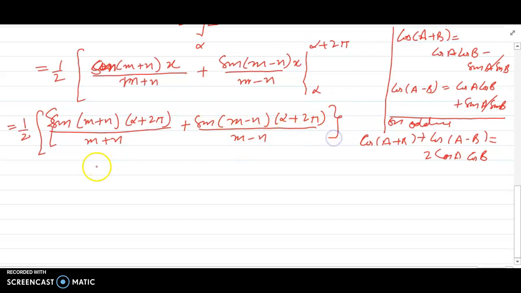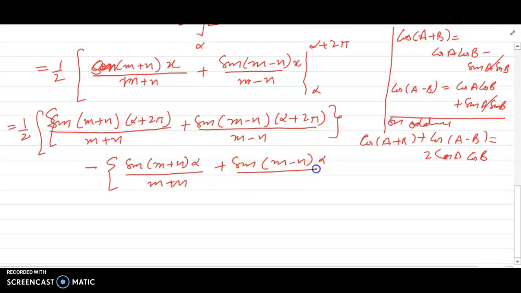Upper limit minus lower limit. Lower limit is alpha. You will get sine of m plus n times alpha divided by m plus n plus sine of m minus n times alpha divided by m minus n.